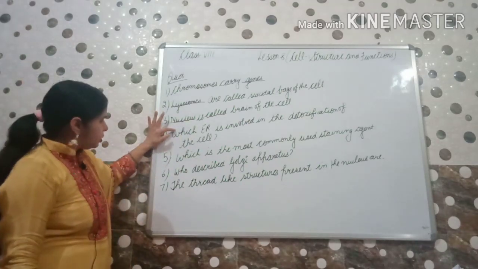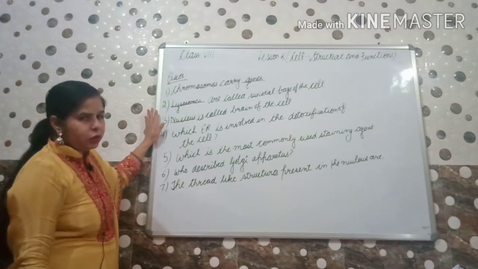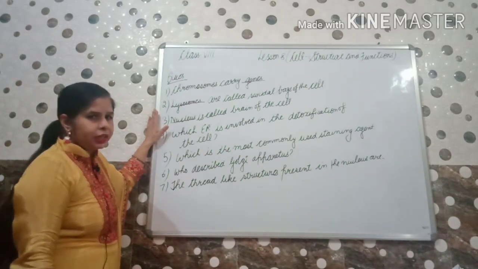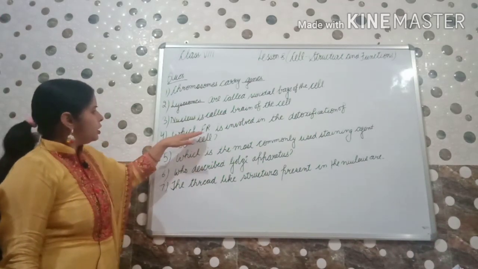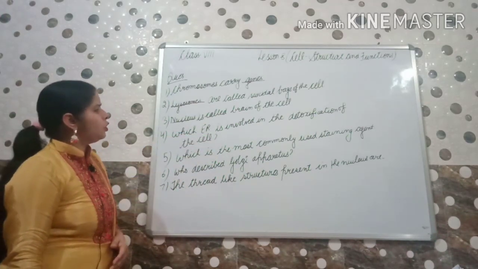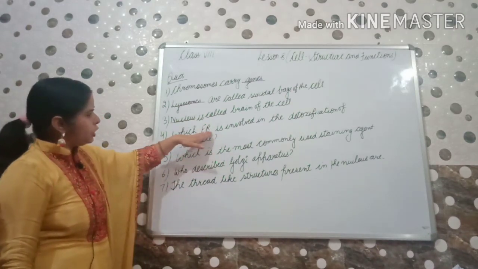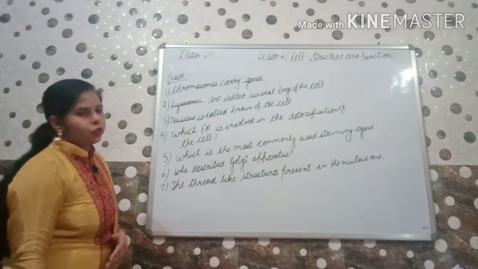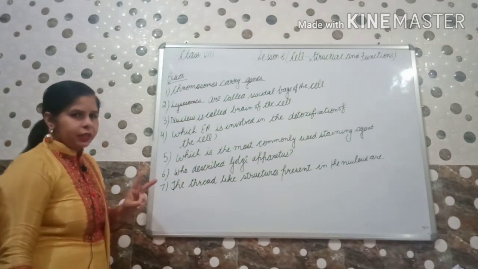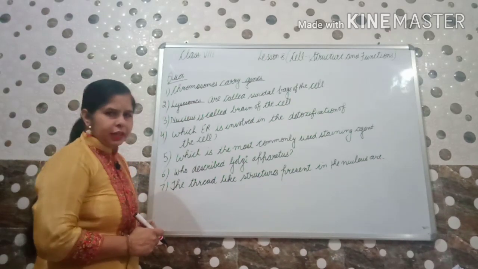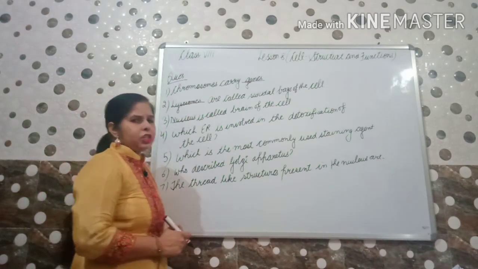This question we have done just now about endoplasmic reticulum in our previous video. I think you all have watched that carefully. Which ER is involved in detoxification of the cell? Means कौन सा endoplasmic reticulum है जो cells को detoxify करता है? Two were there, RER and SER, rough endoplasmic reticulum and smooth endoplasmic reticulum.